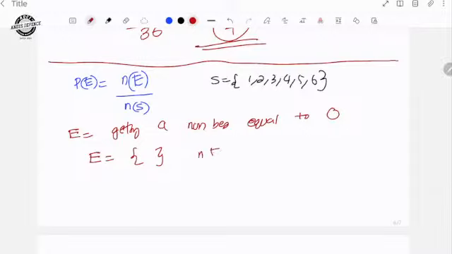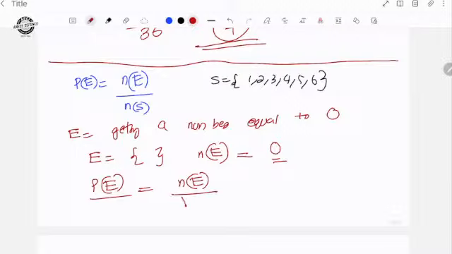If you roll a die, you will not get 0, because the possible numbers are 1, 2, 3, 4, 5, 6. So the number of elements in the event is equal to 0, because we are getting an empty set. Nothing is there. Therefore, the probability of the event is the number of elements in the event divided by the number of elements in the sample space: 0 out of 6, equal to 0.